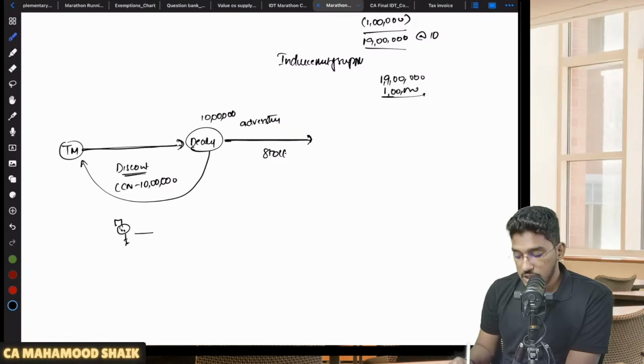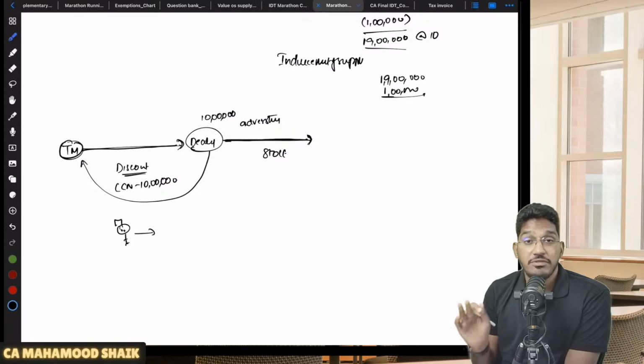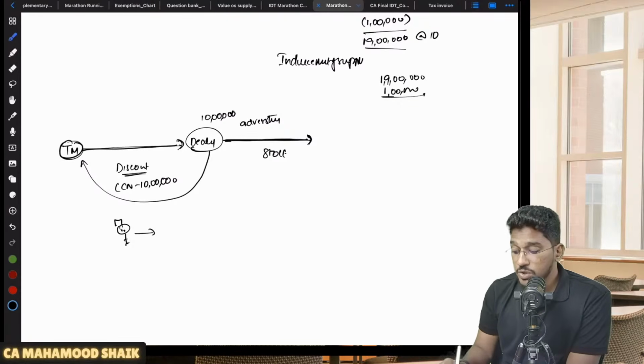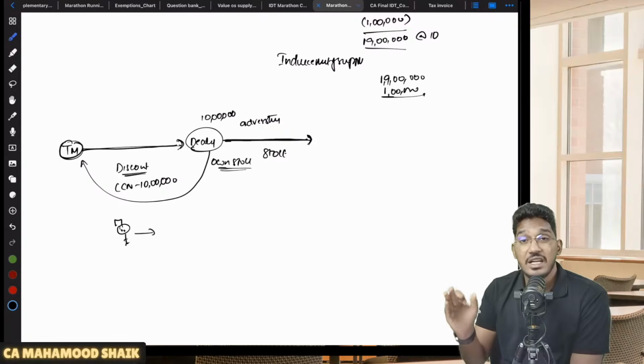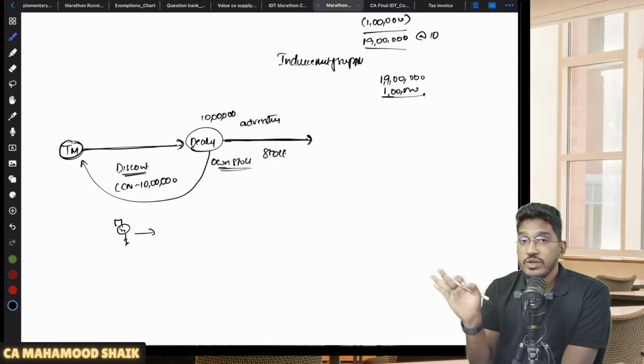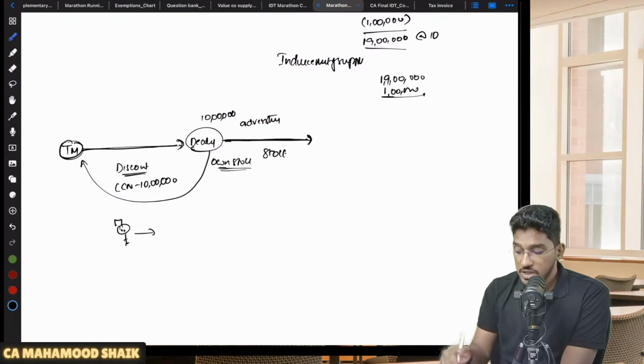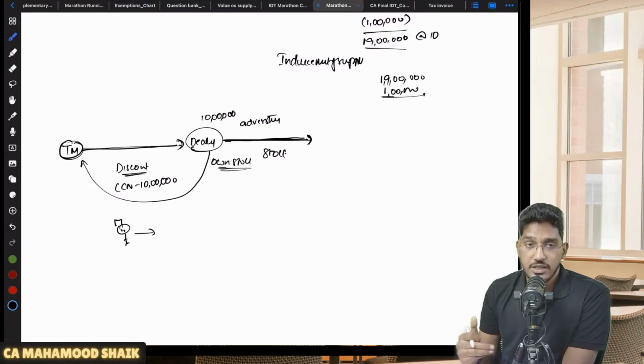But here also the department has clarified, in this case, when the dealer is doing the advertisement, he is not doing the advertisement for the manufacturer. He is doing the advertisement to clear his own stock. He's not doing advertisement for the manufacturer. The manufacturer has given the discount, but the dealer is spending on advertisement whatever amount has been reduced.